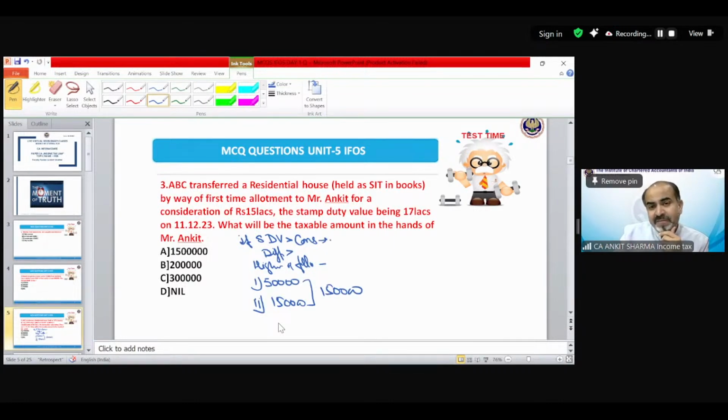How much is the difference between the sale consideration and SDV? It is 2 lakh rupees. So my difference should exceed this. So technically, this is going to be taxable. The correct answer is B.